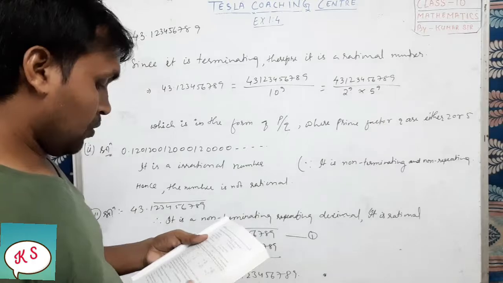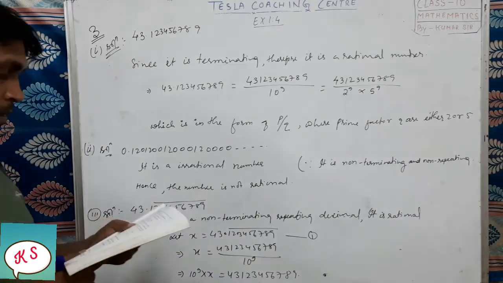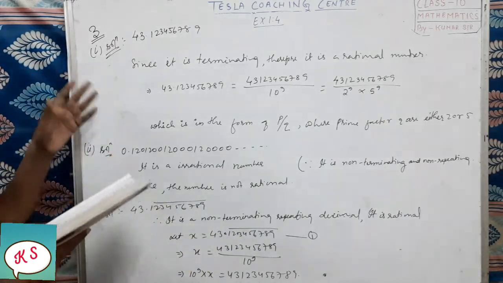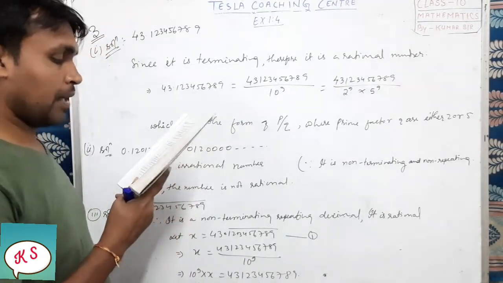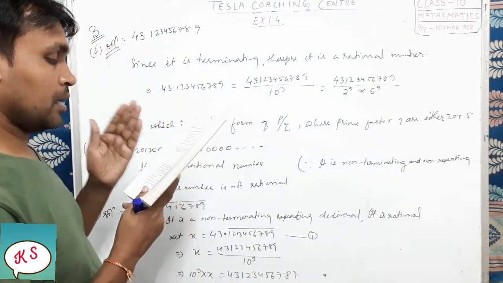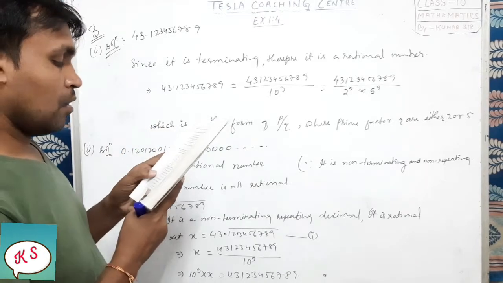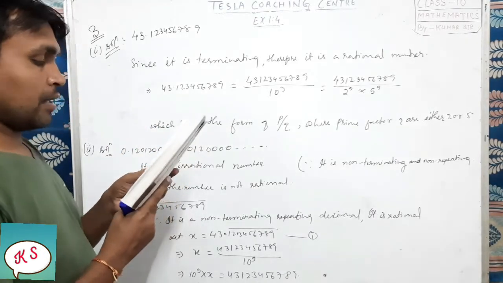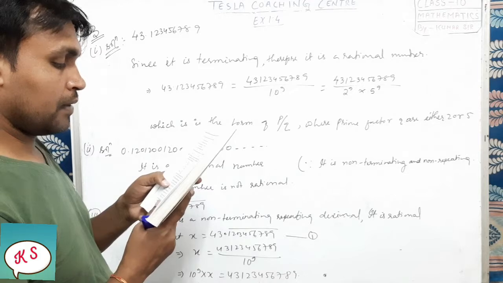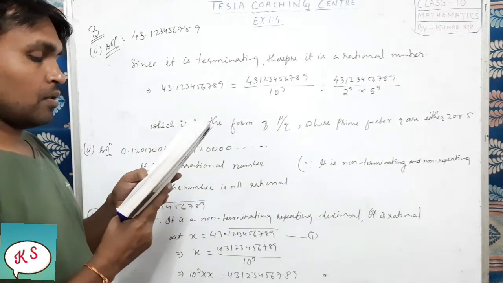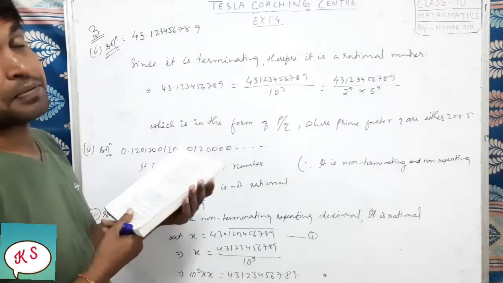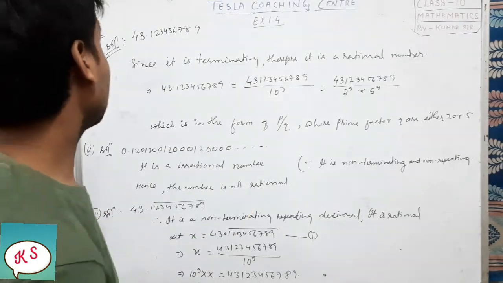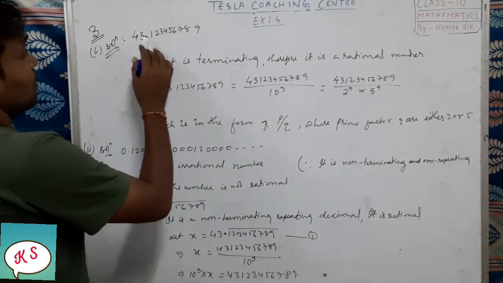Okay, so question number 3. In question number 3, what we are going to do: the following real numbers have decimal expansions as given below. In each case, decide whether they are rational or not. If they are rational and of the form p by q, what can you say about the prime factors of q? So the first question is for